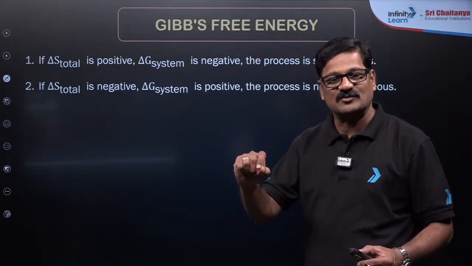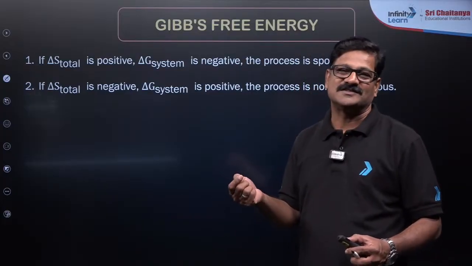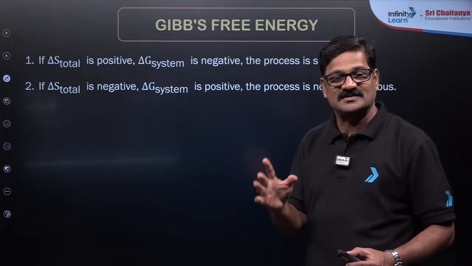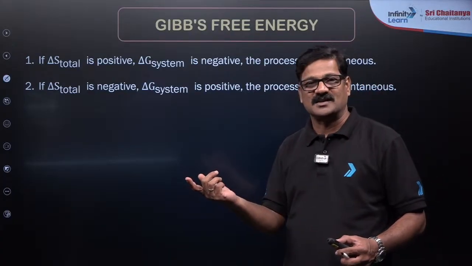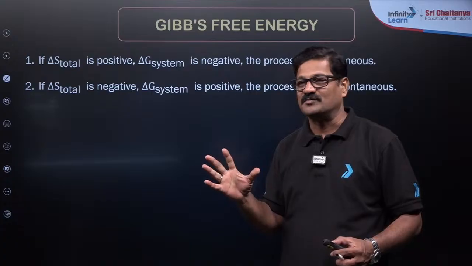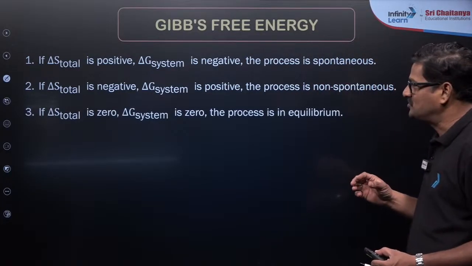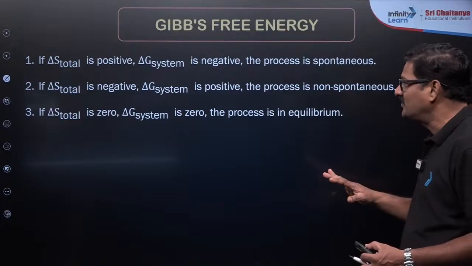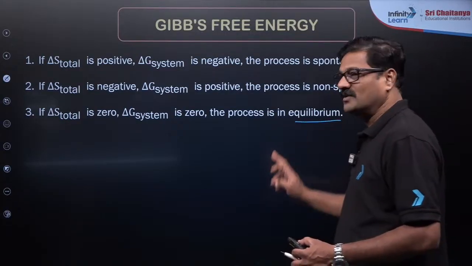If delta G is equal to 0, delta G is greater than 0, or delta G is less than 0: delta G is 0, equilibrium; delta G greater than 0, it is non-spontaneous; delta G less than 0, the process is spontaneous. And if the delta S total is 0, equilibrium, delta G system is also 0, and the process is said to be at equilibrium.